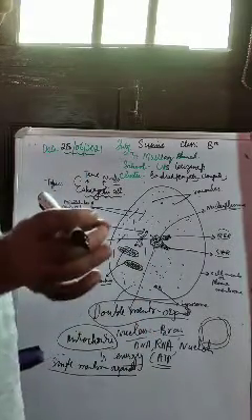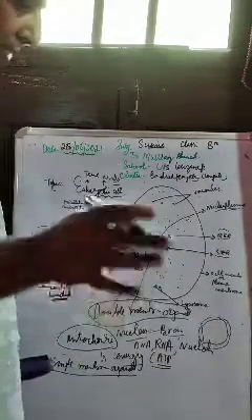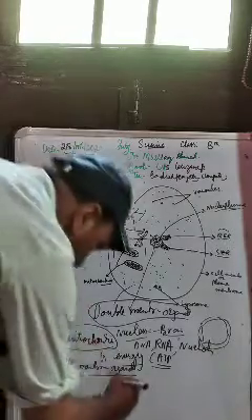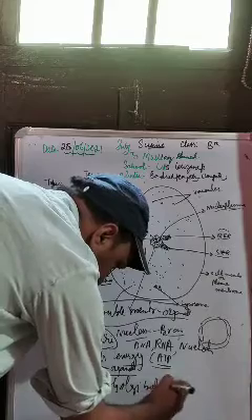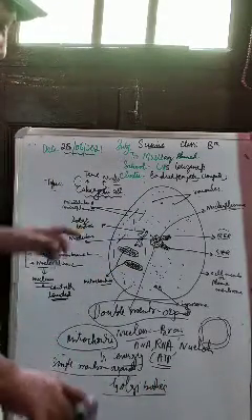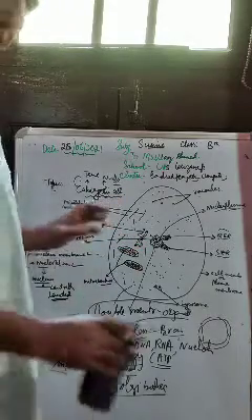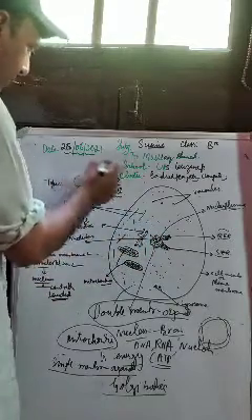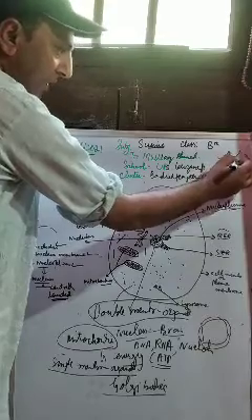Some of them are the Golgi bodies, or the Golgi apparatus, or the Golgi complex. You see the Golgi bodies here, they are also single membrane organelles. The most important thing is the concave side of the Golgi bodies. If I show you here, like this, this side is concave and this side is convex, right?